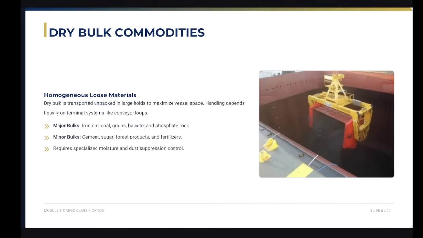Dry bulk cargo such as coal, grains, iron ore, and cement are shipped without packaging, so it is loaded directly into the ship's holds. Because it is loose, it is highly susceptible to moisture and shifting, which requires careful cargo management. This also requires special moisture and dust suppression control.